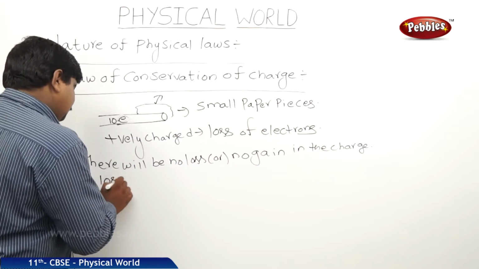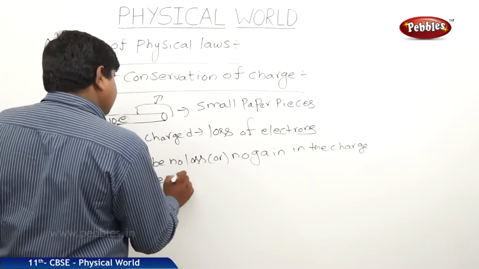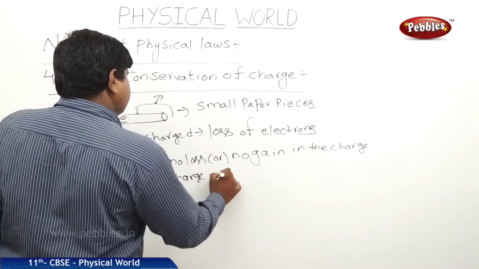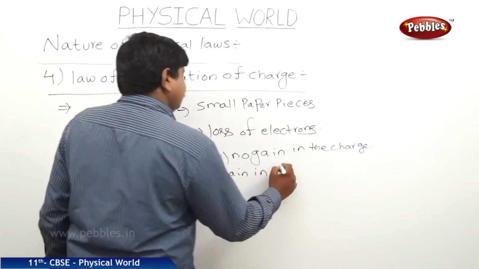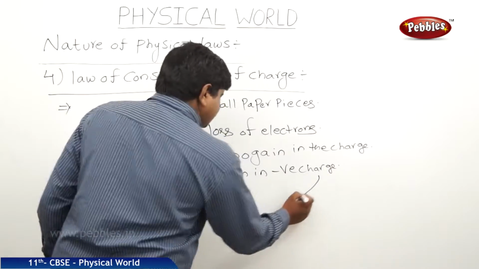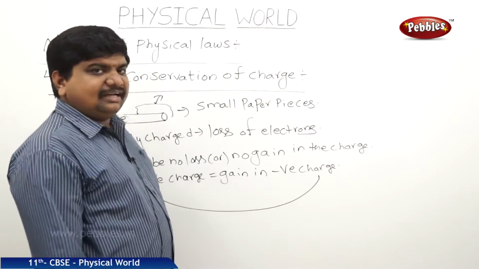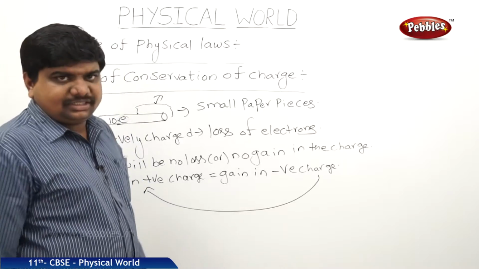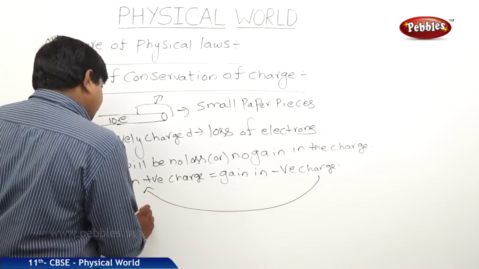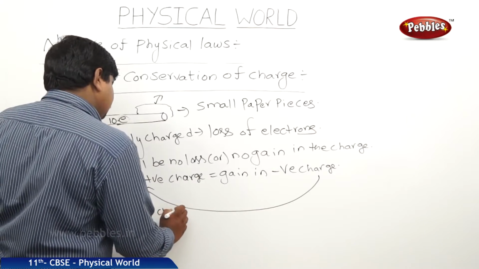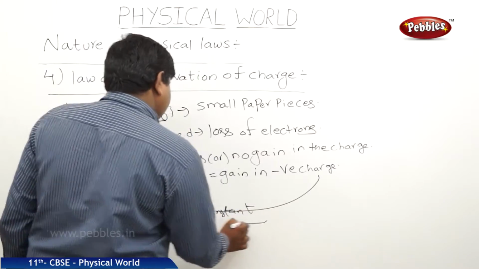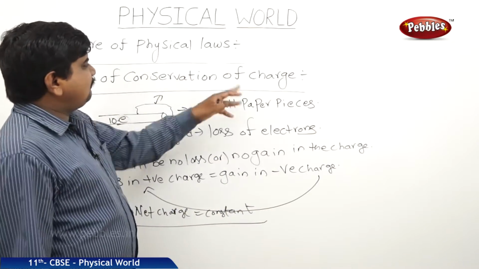Therefore, loss in positive charge is equal to gain in negative, and the vice versa situation is also true. That means loss in negative charge is equal to gain in positive charge. Such a loss is replaced by the gain, so totally the net charge is constant. This is called the law of conservation of charge.